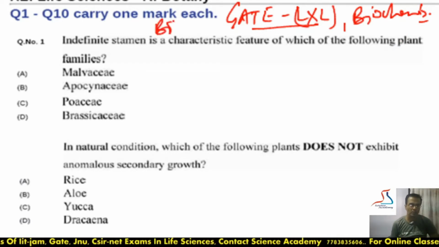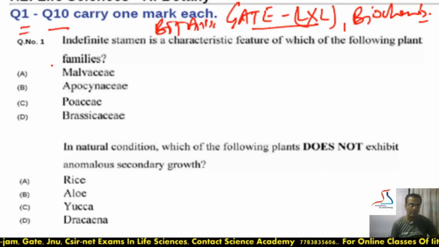In this video, I will do the solution of botany subject, starting from question number 1 to question number 10. In the next video, I will do the solution from question number 11 to the rest of the questions. Before starting, I request you all to kindly watch this video till the end so that you can understand the concept and the solution in detail of each and every question. So friends, let's start this video.